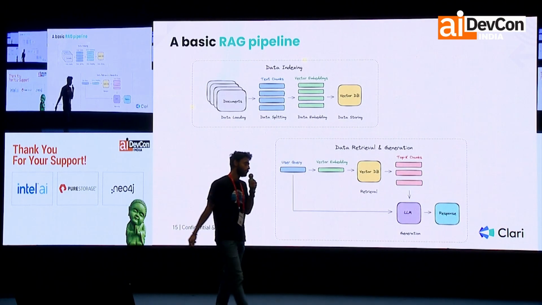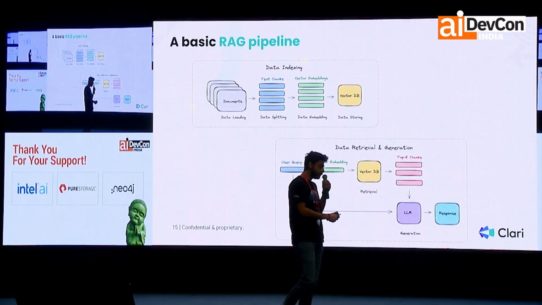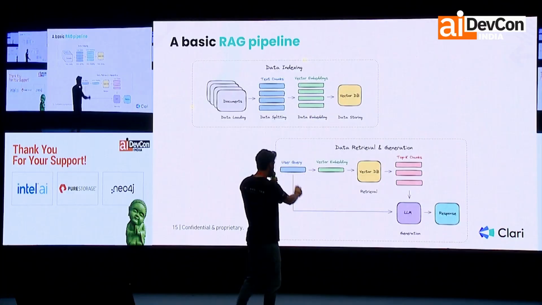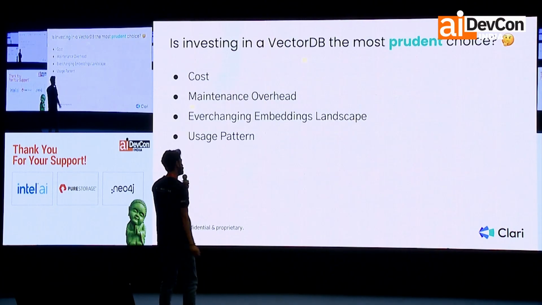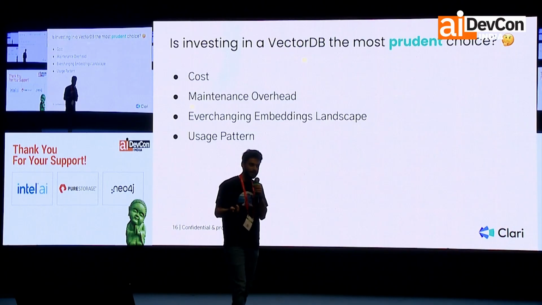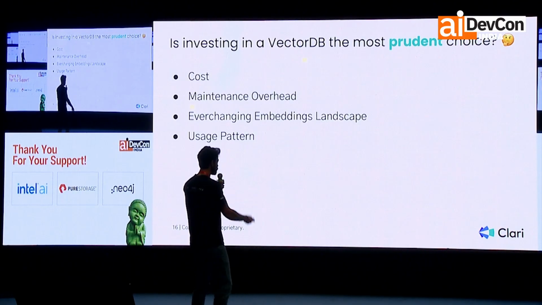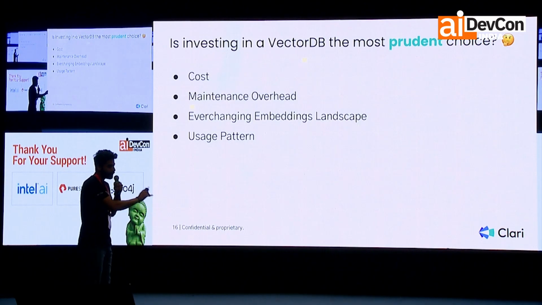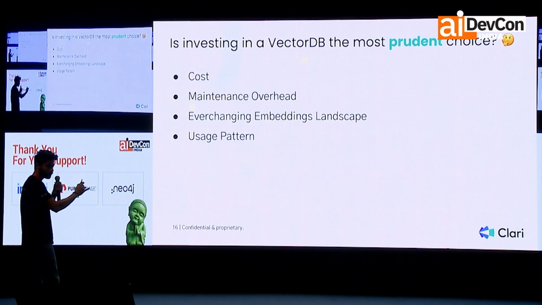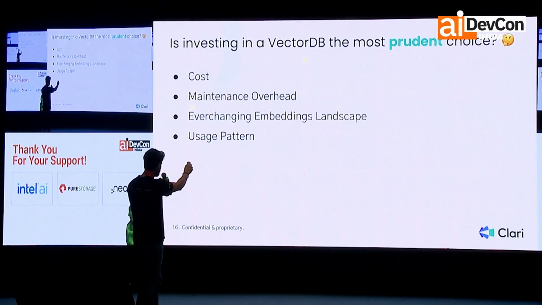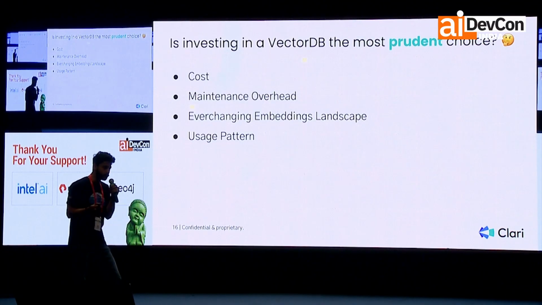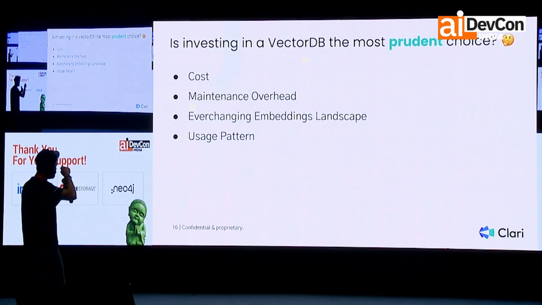We as a company are 10 years old. We deal with millions of call documents. I cannot go and embed all of that just for this one feature. It does not justify it, so maybe investing in a vector DB is not the prudent choice. I know that's not the norm, but we wanted to evaluate from first principles: is it the most prudent choice for us? These are the four things on which we tried to evaluate a vector DB for our use case. Most of these are interconnected.